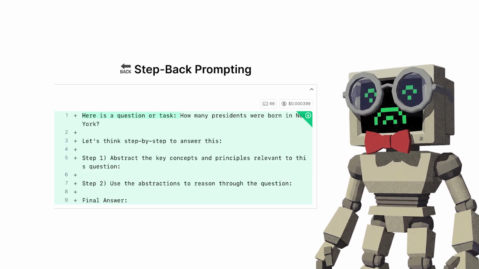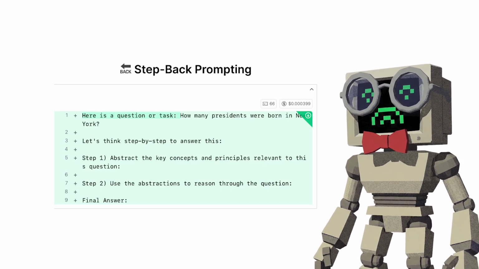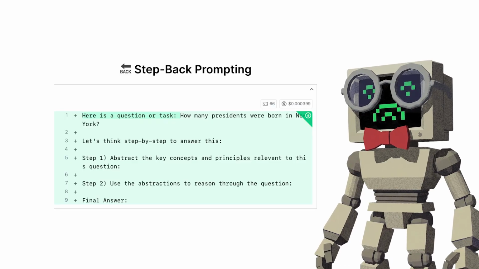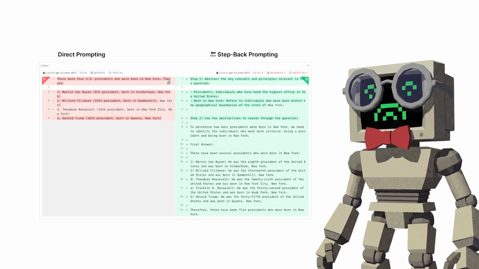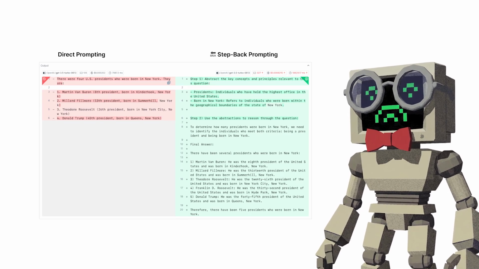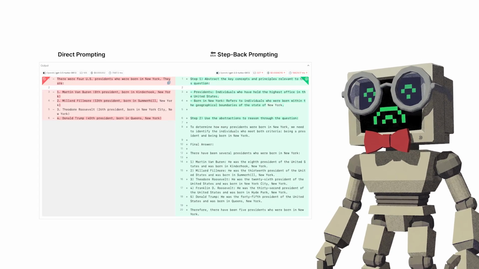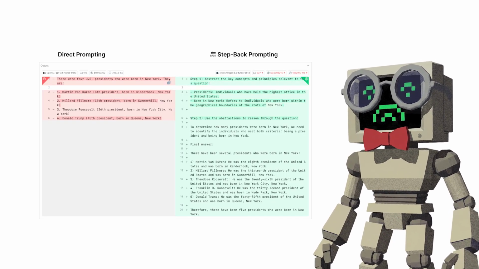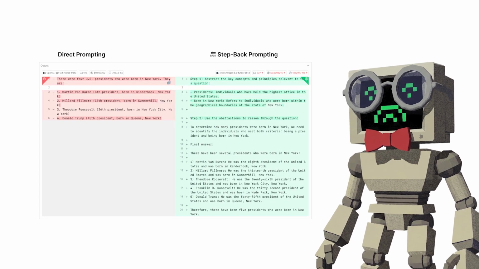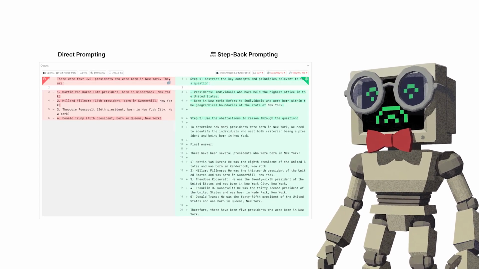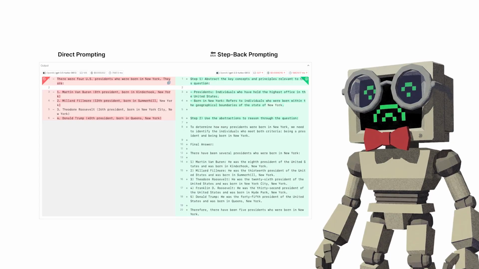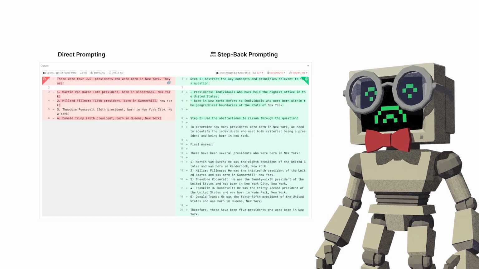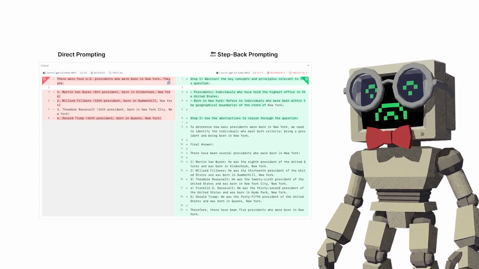Identify the general principle. Figure out what concept governs this type of problem. Then, and only then, apply that concept to the actual question. Think about it like this. Say you have a physics problem involving a specific object moving at a specific velocity. Instead of throwing the numbers at the model immediately, you first ask what physics principles are relevant here. The model identifies Newton's laws, conservation of energy, whatever applies. Then you feed it the actual problem. Now it's building on conceptual bedrock instead of fumbling through numbers, hoping to land on the right formula.